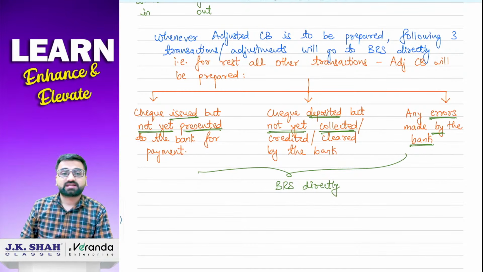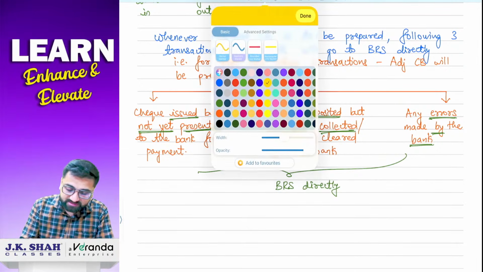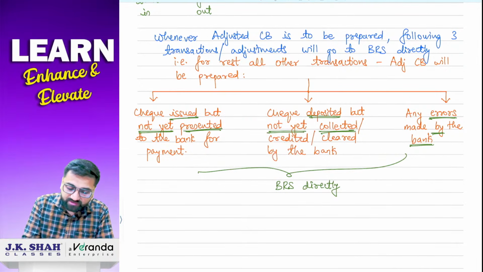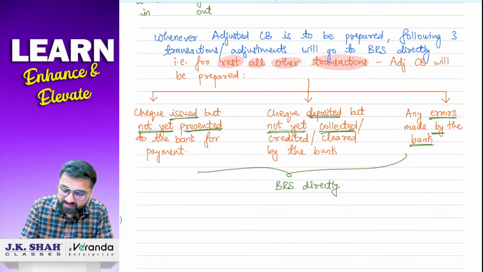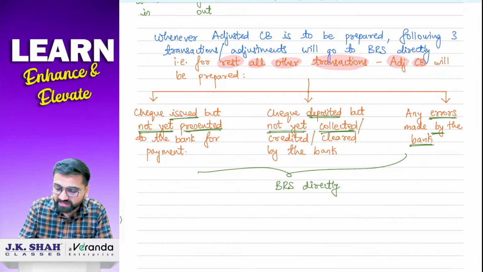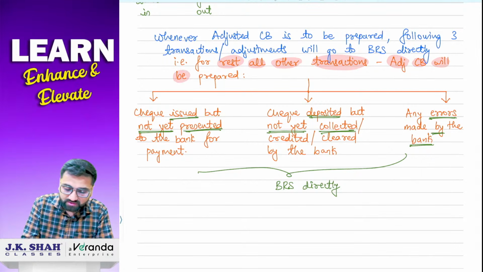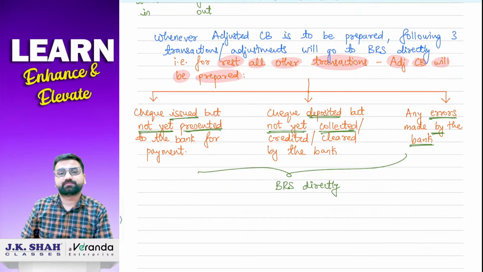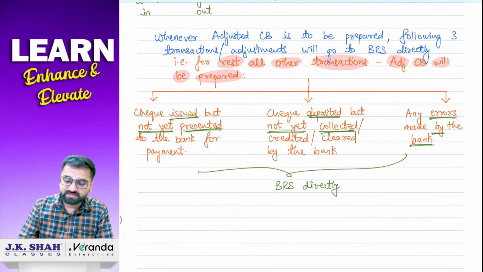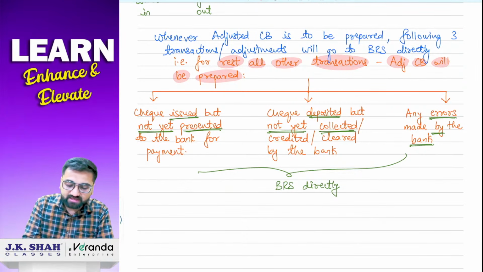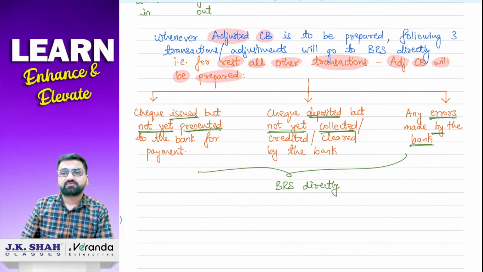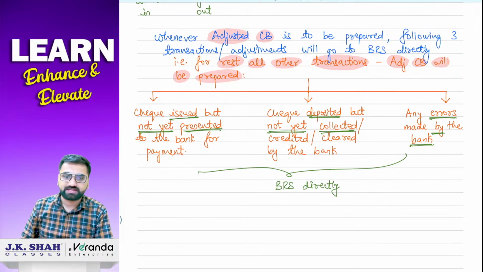Rest all other transactions, rest जितने भी transactions होंगे, for that what we have to do? So for that we have to prepare adjusted cash book. Okay, so please keep this in mind. So whenever such sums come ना, जहाँ पे adjusted cash book भी prepare करना है, so what will we be doing? First हम identify करेंगे transactions को read करके whether it will go to adjusted cash book or BRS directly, and then we will solve sum accordingly.